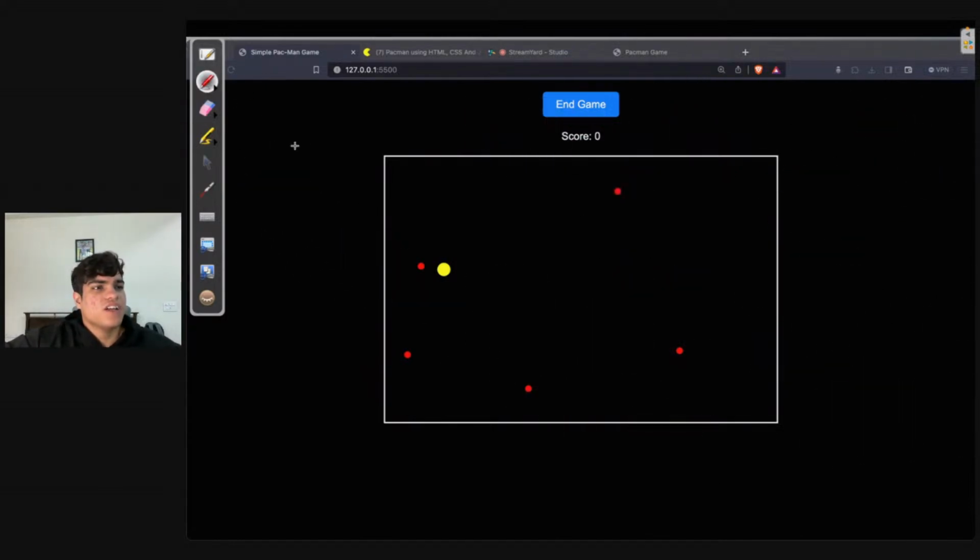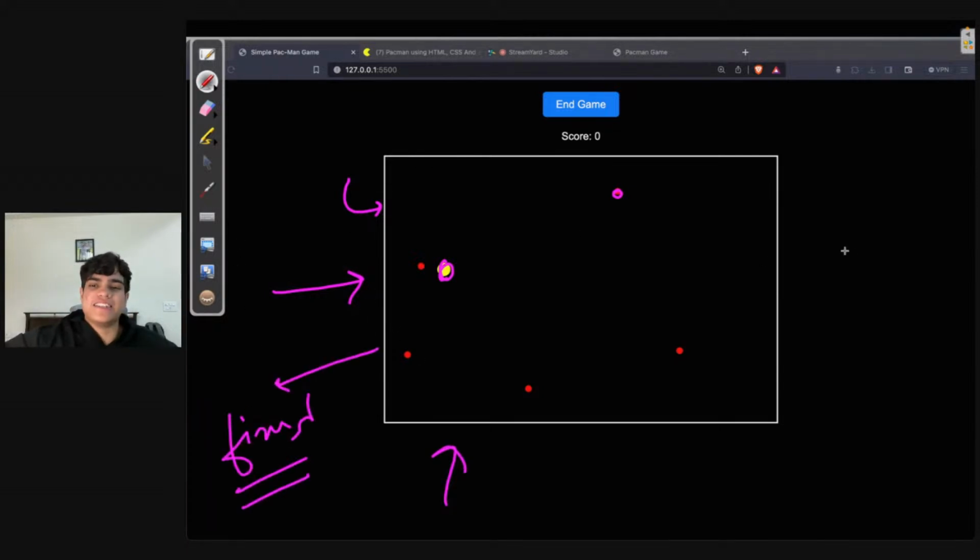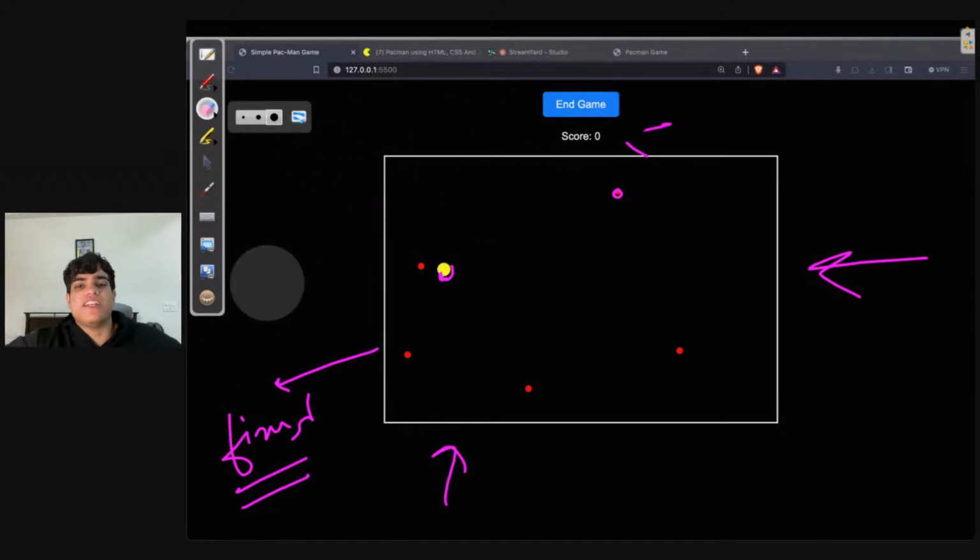Yes? So basically, we'll have a game area, position absolute. These items will stay inside, right? It will have a fixed width and a fixed height, by the way. This game area is fixed. It has a fixed width and a fixed height. It is in the center of the screen. This is also in the center. This is also in the center. So let's have a look at the styling that we need to write.